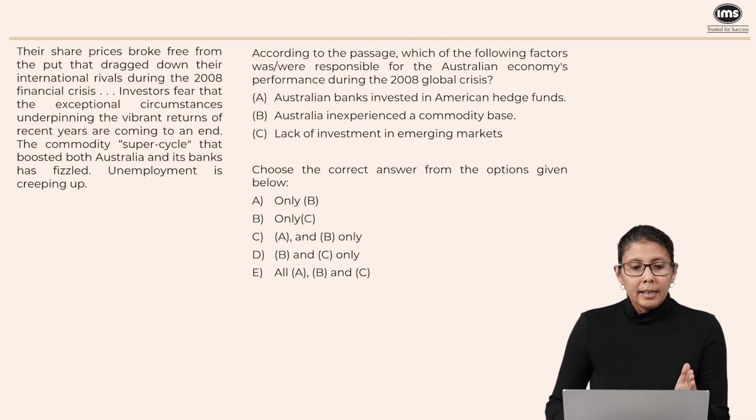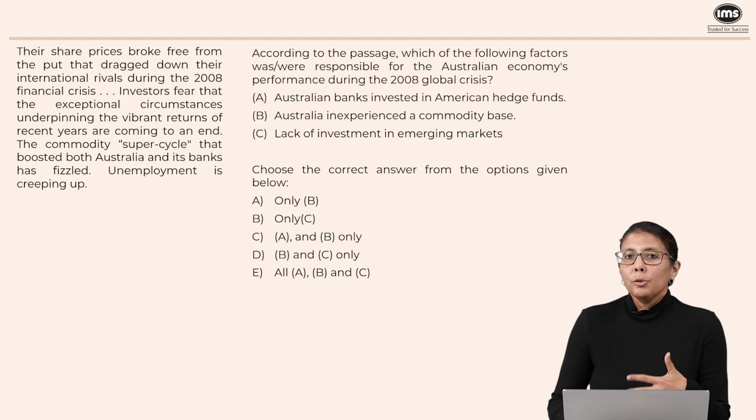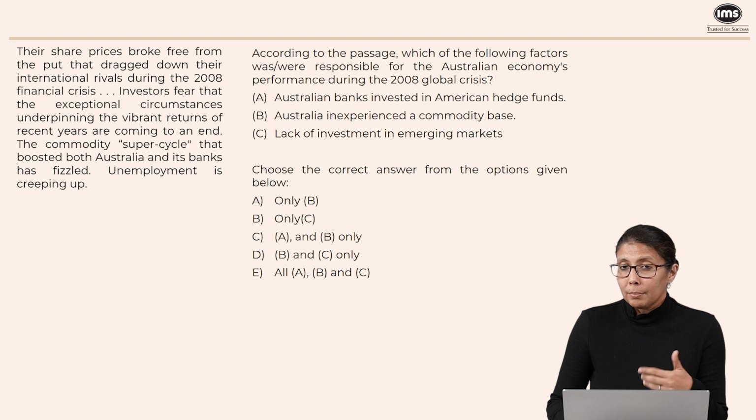Let's take a look. It says very clearly that their share prices broke free from the put that dragged down their international rivals. In other words, the banks were not as affected, were able to get out of that vicious cycle. And then it says that the exceptional circumstances underpinning the returns of the recent years are coming to an end. So what are these factors that gave rise to exceptional returns? The commodity super cycle that boosted both Australia and its banks has fizzled. Unemployment is creeping up. So as far as I can see, it seems to be the commodity super cycle which was one of the factors that was giving the banks a boost.